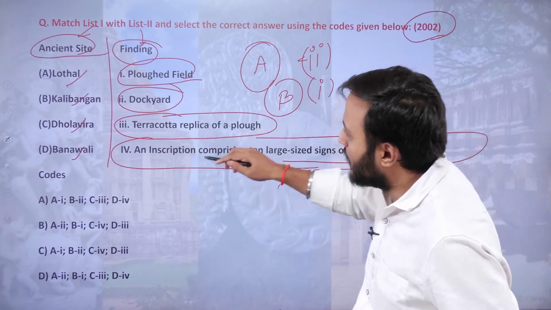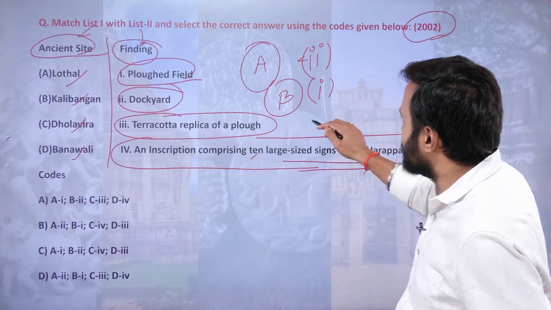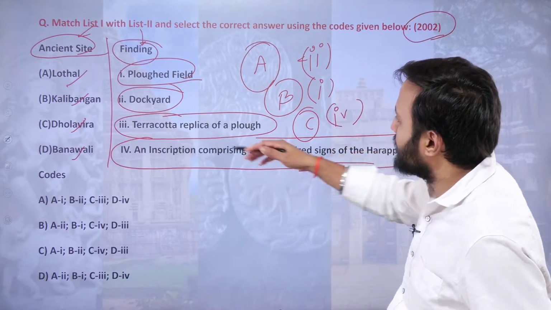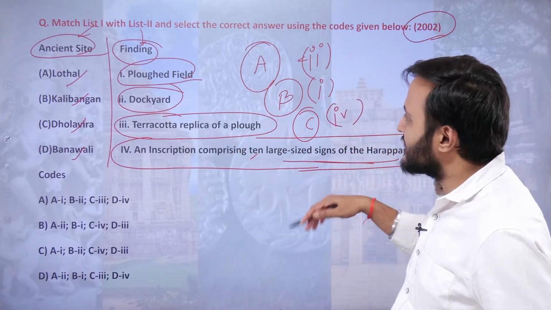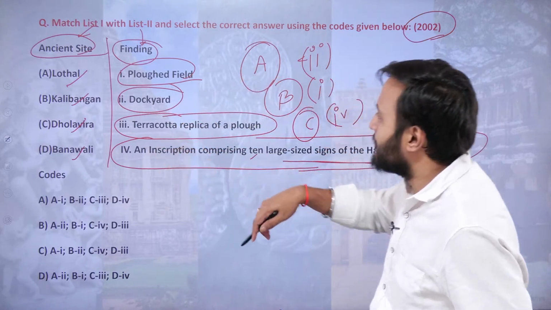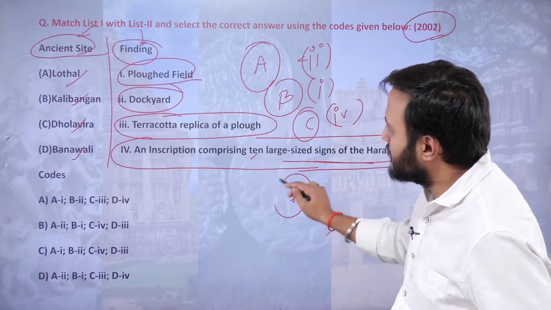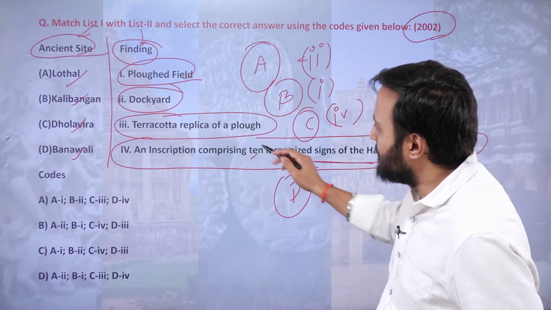Dholavira is famous for an inscription comprising the 10 large sized signs, and Banwali is famous for the terracotta replica of a plow.